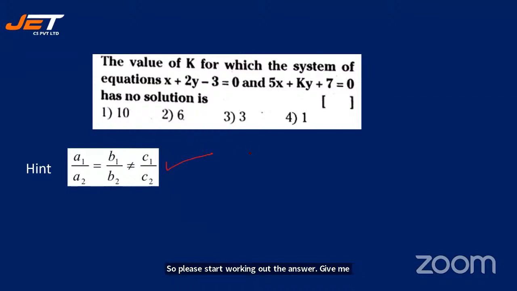By then, let us also do it. So what is a1? It is nothing but the coefficient of x here, which is 1, by the coefficient of this x, that is 5, is equal to the coefficient of y, 2, by the coefficient of this y, that is k.